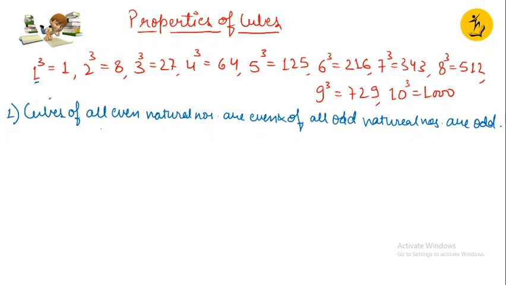See, 1 is odd and the cube is odd, 3 is odd and the cube of 3 is also odd, 5 is odd, 125 odd, 7 odd, its cube odd, 9. And of even, 2 cube is 8, 4 cube is 64, 6 cube is 216. So I can see that if the numbers are even, then their cube is also even. If they are odd, then their cube is also odd.